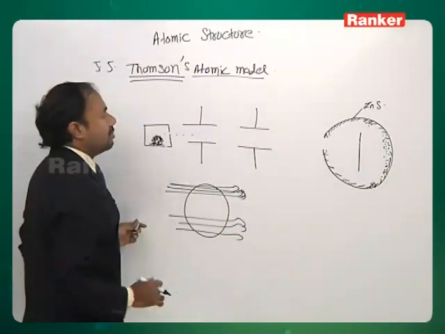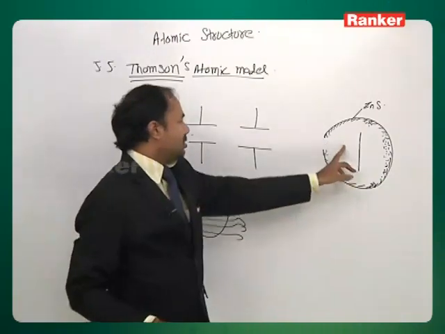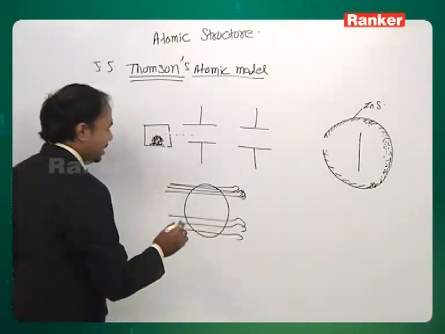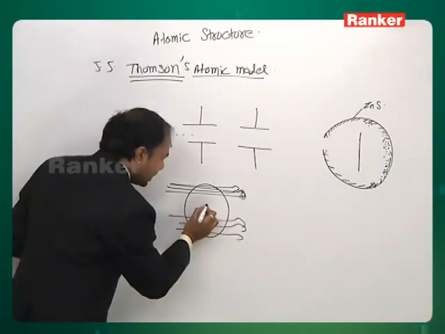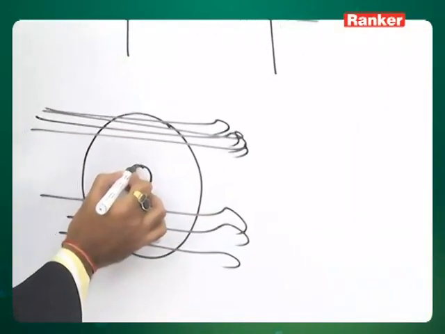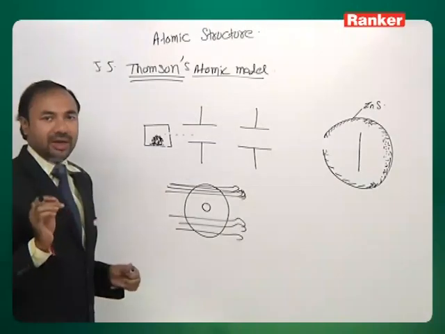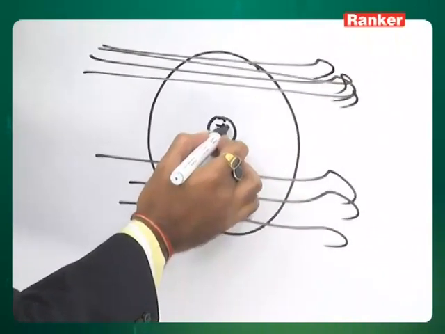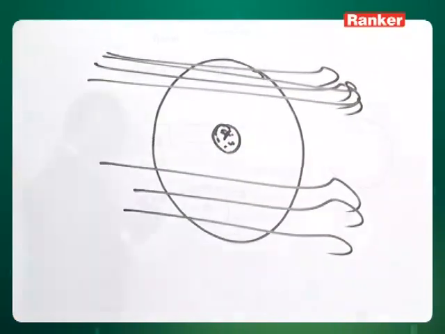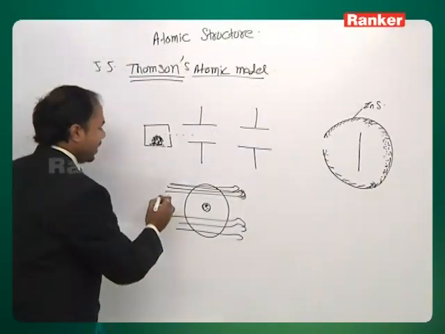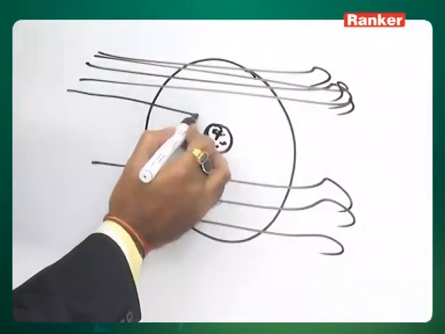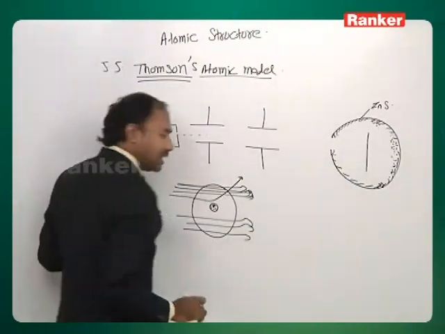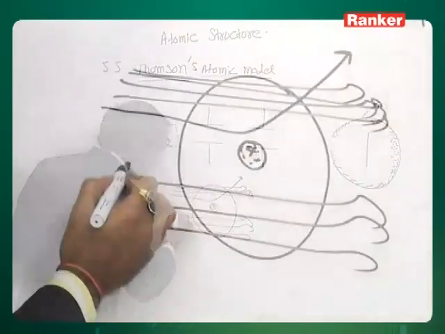Then he said, because some alpha particles have been deflected at these angles, it should contain some positive charge which must be concentrated in a very small space, like this one here. This, he said, will contain all the positive charge. So when some alpha particles came near it, they got deflected and made black spots here, like this, from both the sides.